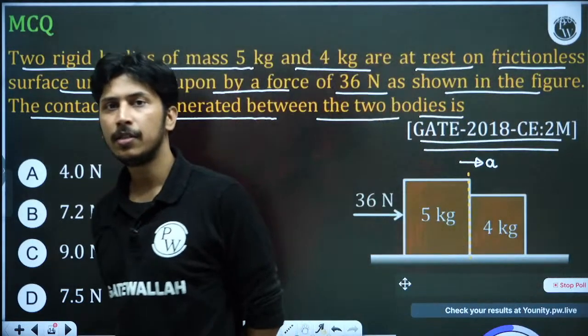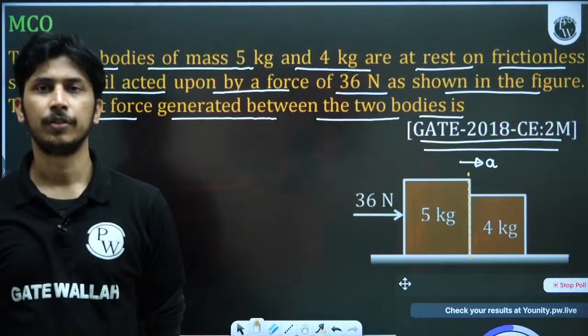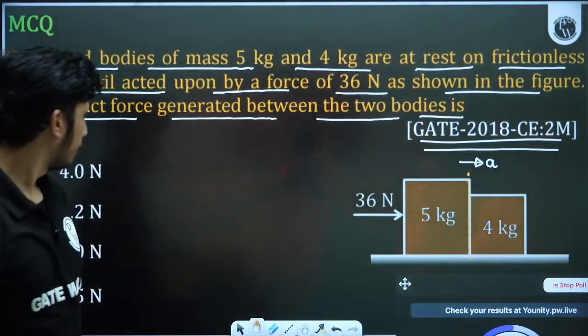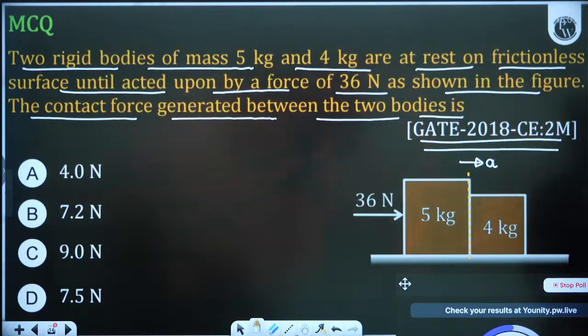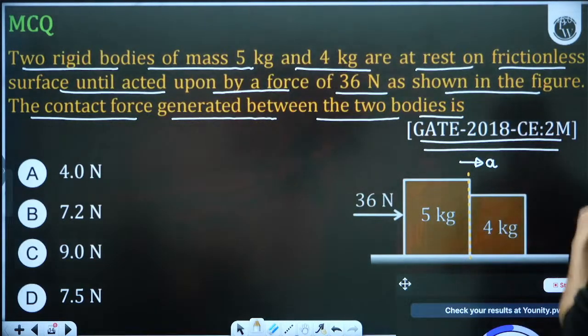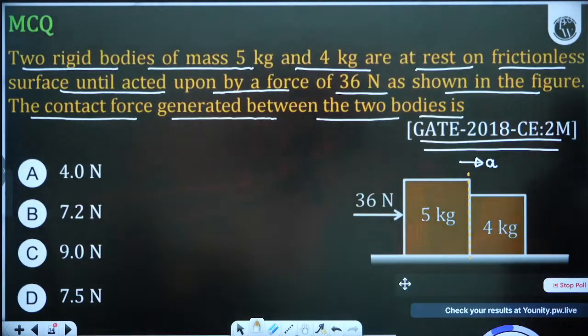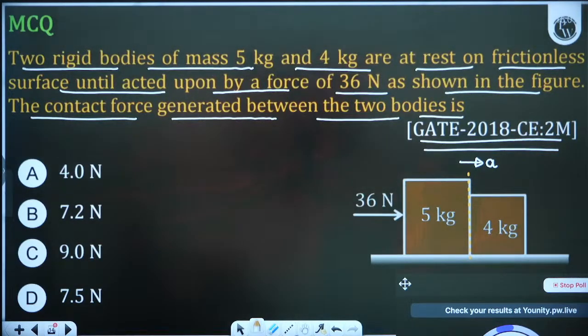Suraj is saying answer is not matching. Let's see. If answer is not matching, give me the nearest possible answer. So if you guys are saying, then only I will check this. But please understand, this is a 2 marks question. Maybe you are making some mistake.